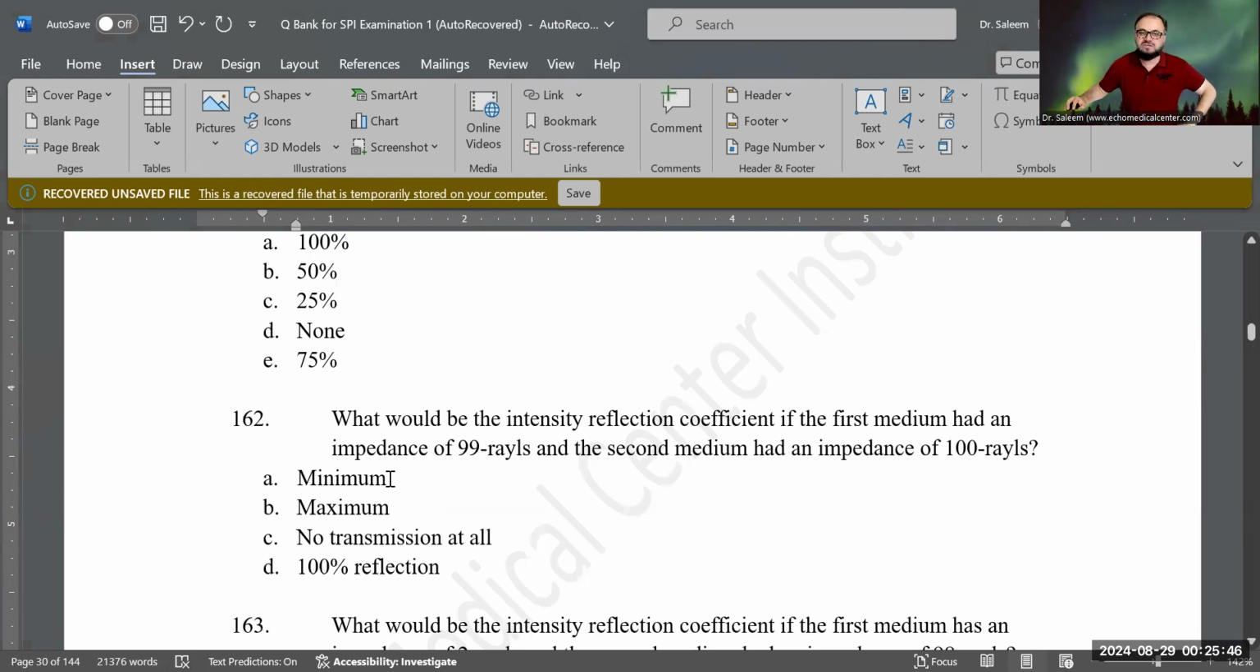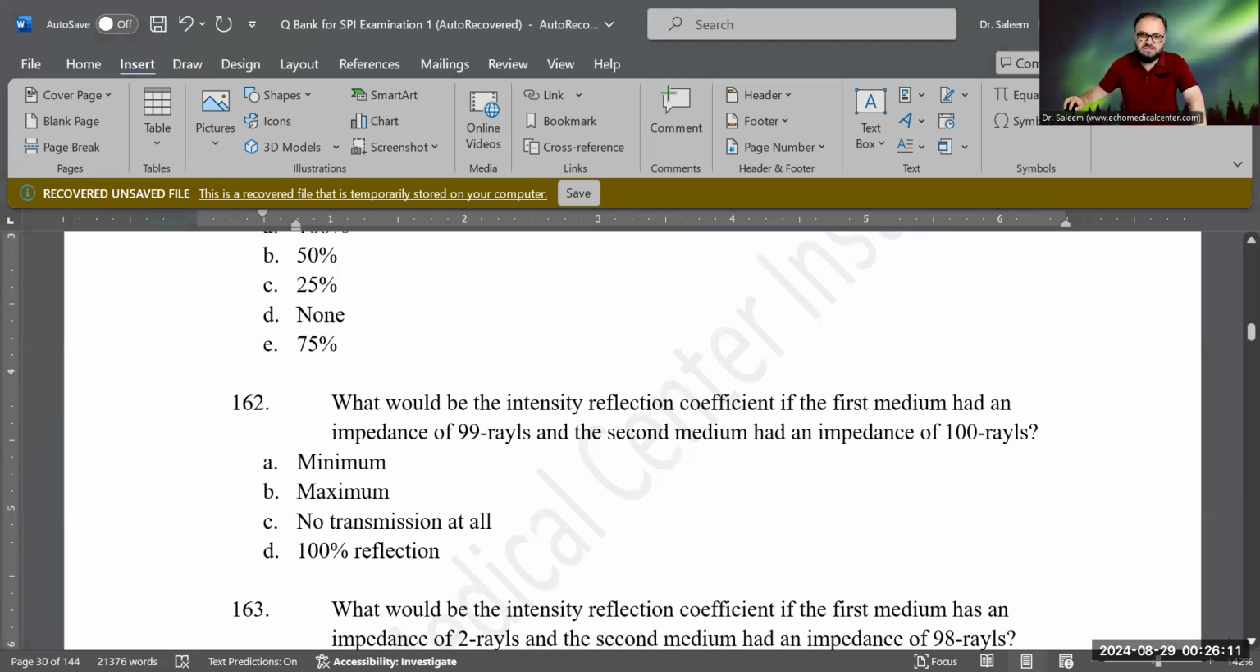Why will minimum reflection happen? Because look, one is 99 rayls and the other one is 100 rayls. So they have just one rayl difference between each other. It means they are mostly matched. Reflection happens when there is a mismatch, a huge mismatch. Transmission happens when there is mostly maximum matching between the two mediums. So A is the correct answer. Let's do the next question.